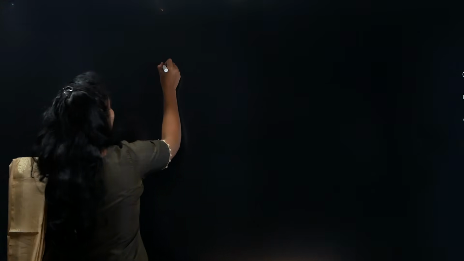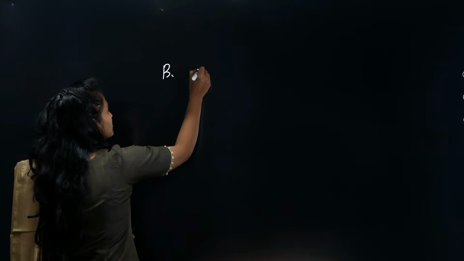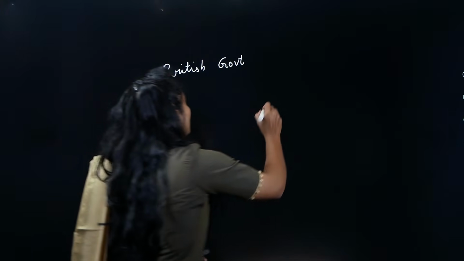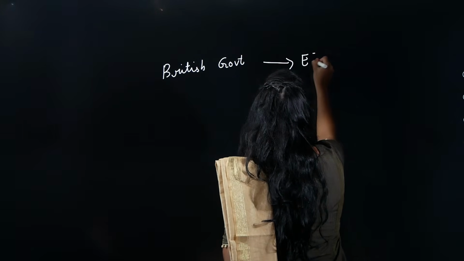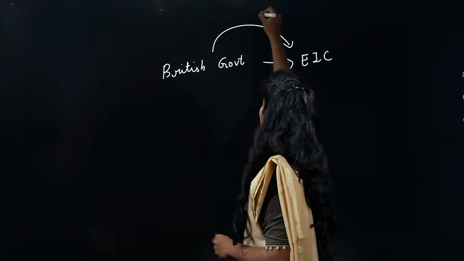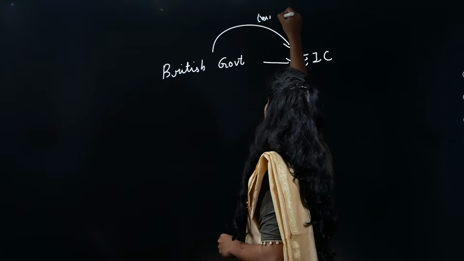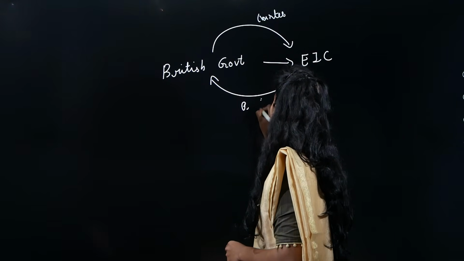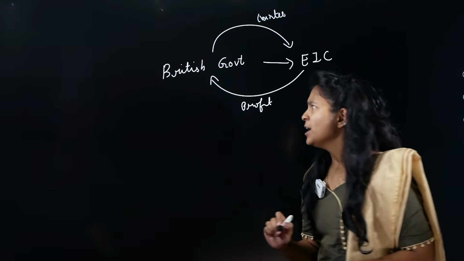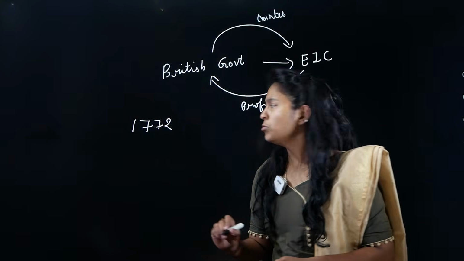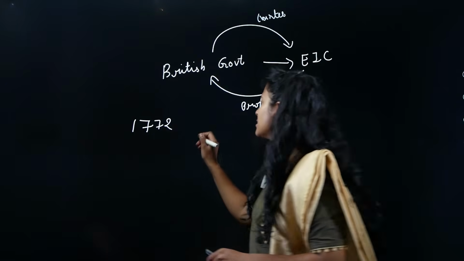Now see, what happened here is you have the British government, right? Now you have the East India Company. Because the British government was able to give them a charter, what did the British government expect? Them to give some kind of profit, right? But in 1772, the company, instead of giving profit, is now asking for what?